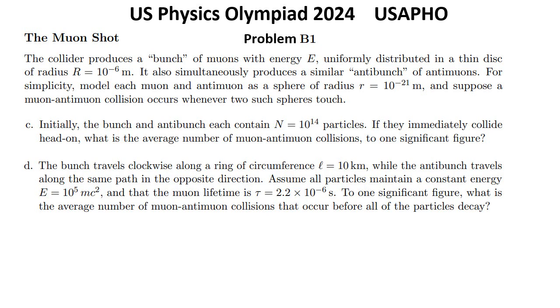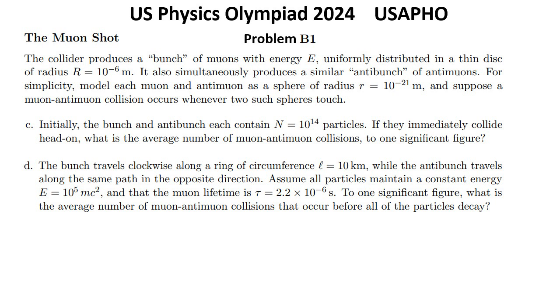The collider produces a bunch of muons with energy E, uniformly distributed in a thin disk of radius r equals 10 to the power negative 6 meters. It also simultaneously produces a similar antibunch of antimuons. For simplicity, model each muon and antimuon as a sphere of radius r equals 10 to the power negative 21 meters, and suppose a muon-antimuon collision occurs whenever two such spheres touch.